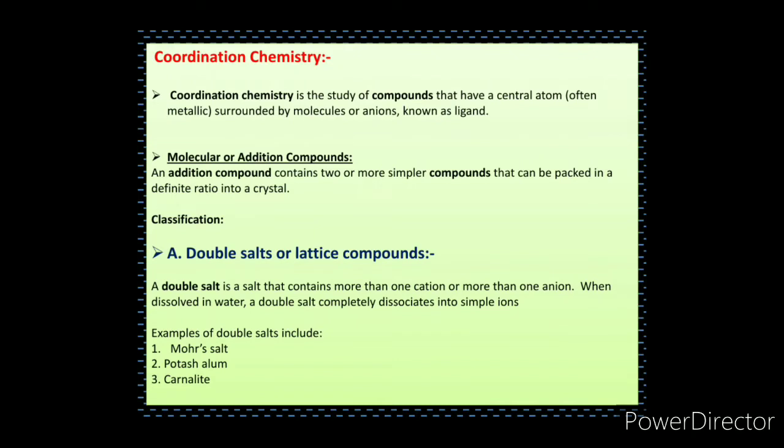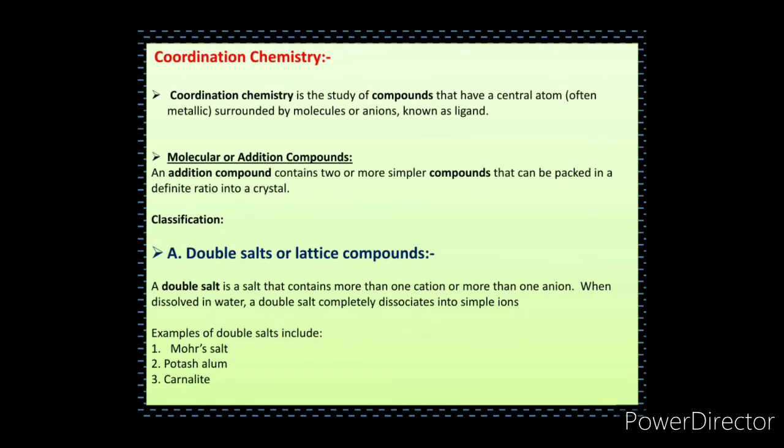Now, depending upon the behavior of these addition compounds, there are two types of addition compounds or molecular compounds. The first type is double salts or lattice compounds. Double salts or lattice compounds are the type of addition compounds which exist only in the crystal lattice state or solid state. But when they dissolve in water, they break down into two or more parts, and their chemical properties remain the same as those of the individual components.